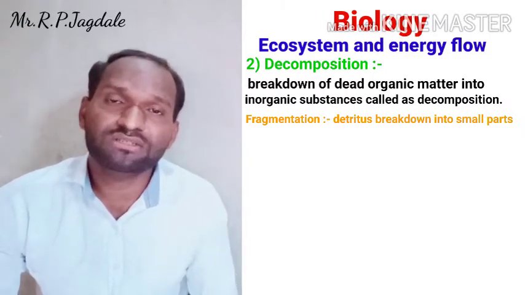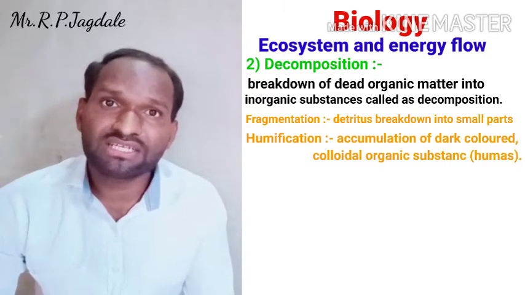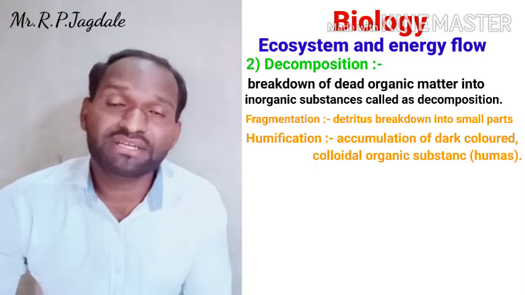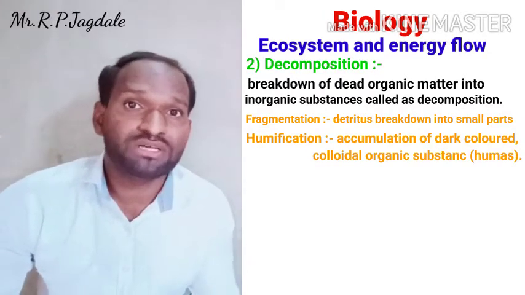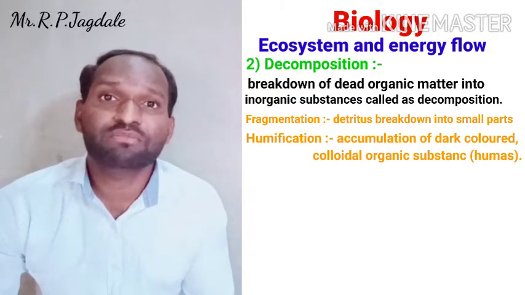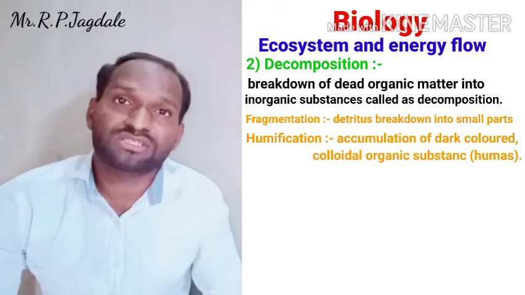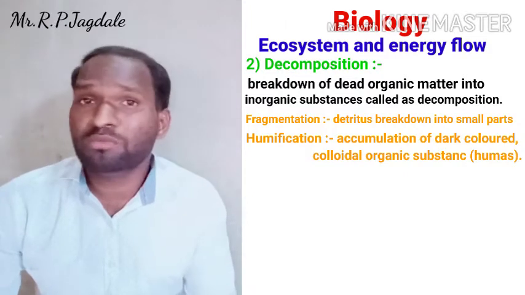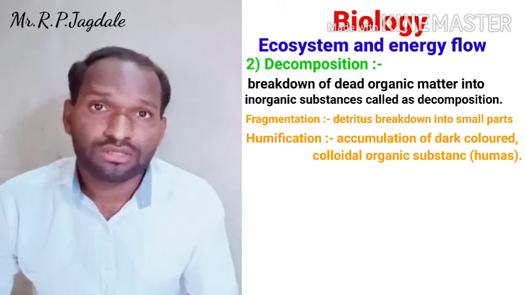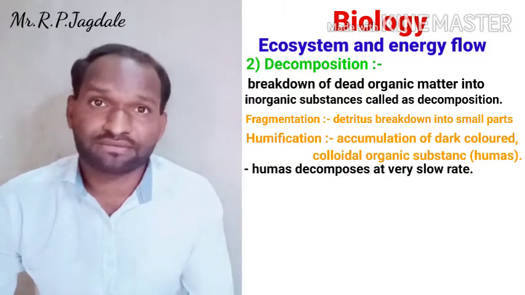After fragmentation, the second process is humification. Humification is the conversion of detritus material into humus. Now what is humus? Humus is a dark colored colloidal substance, and it is very important. It has a characteristic feature: the decomposition of humus takes place at a slower rate.